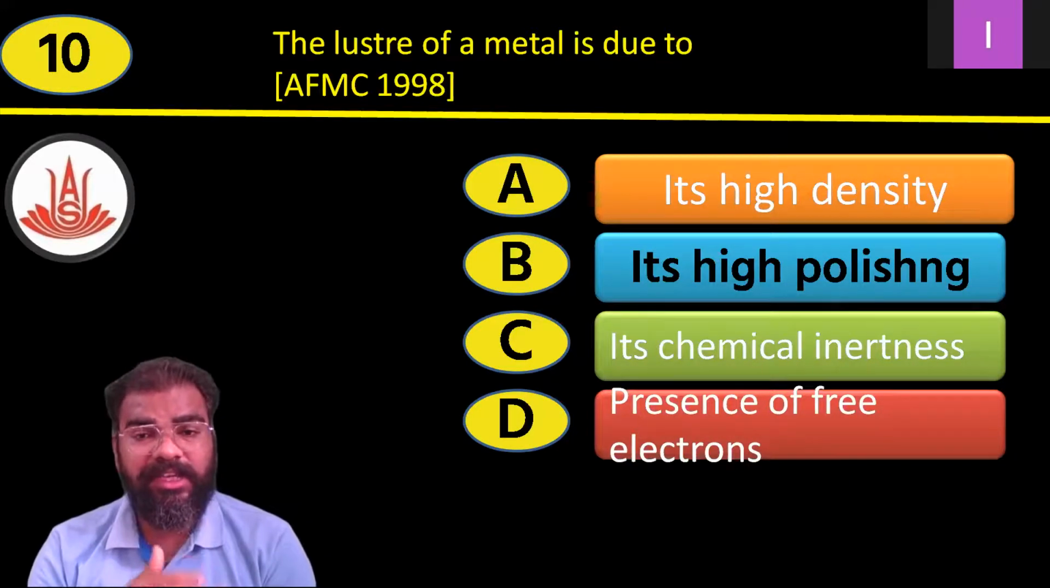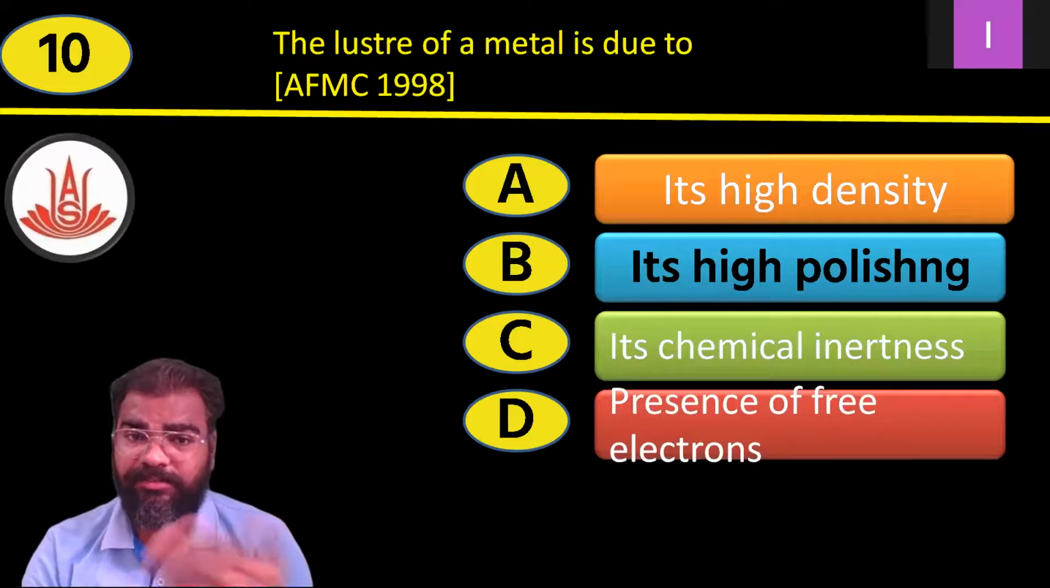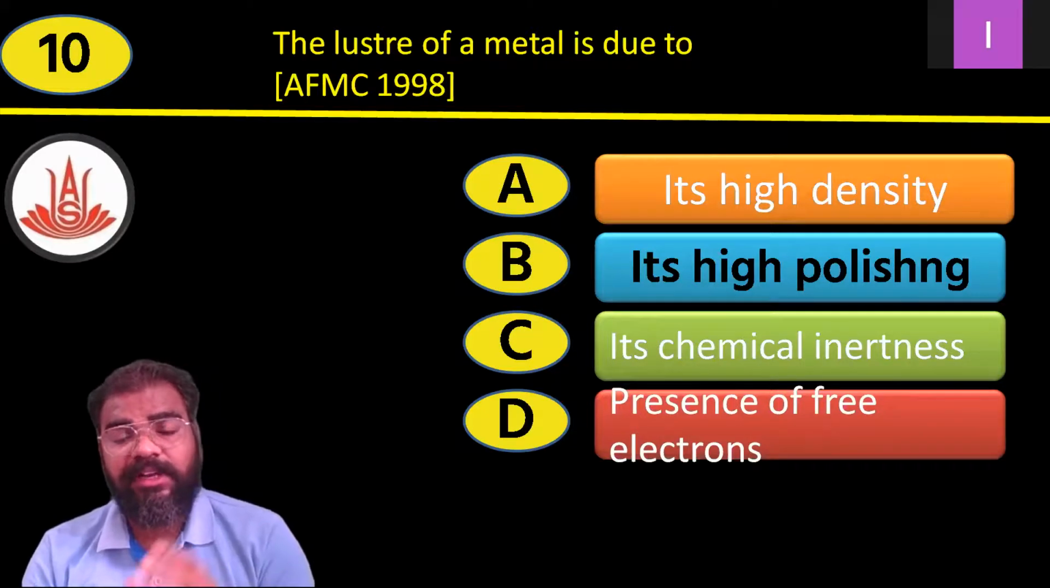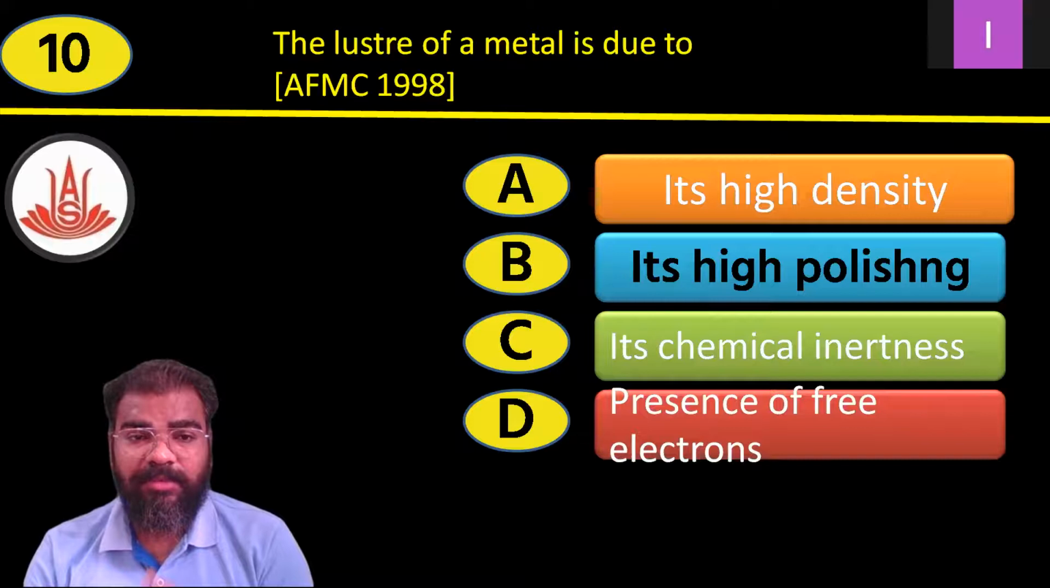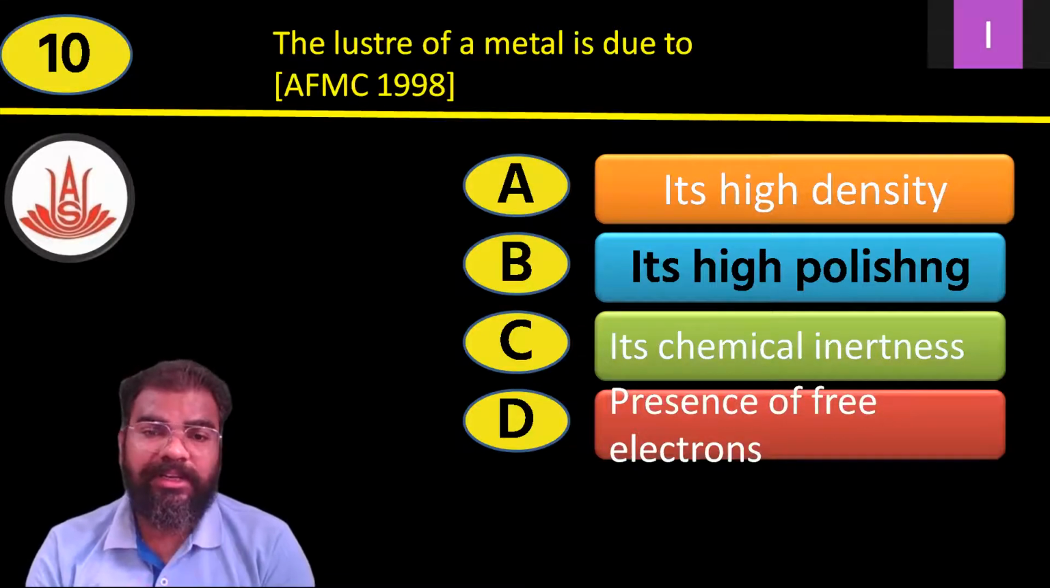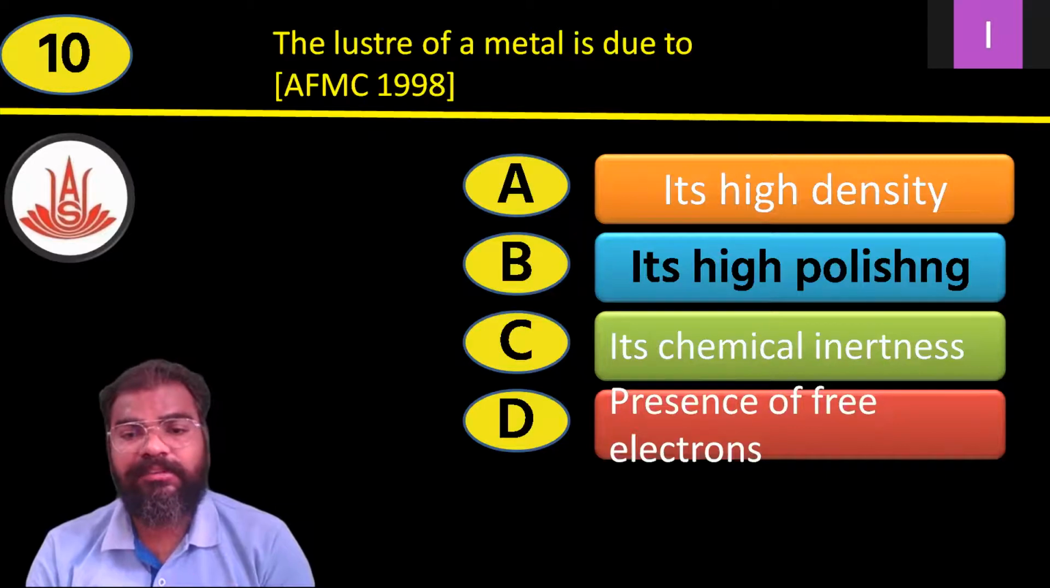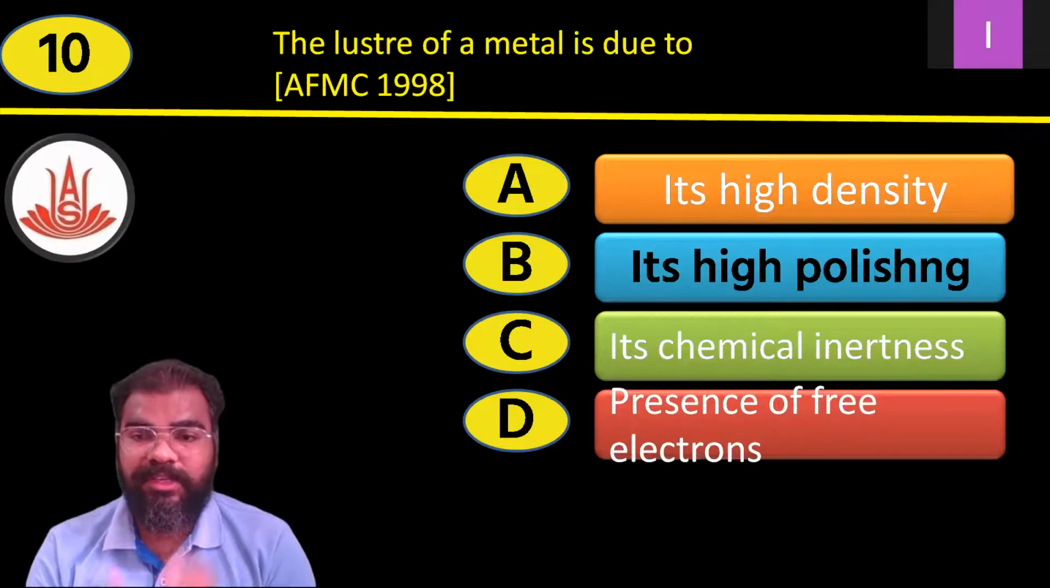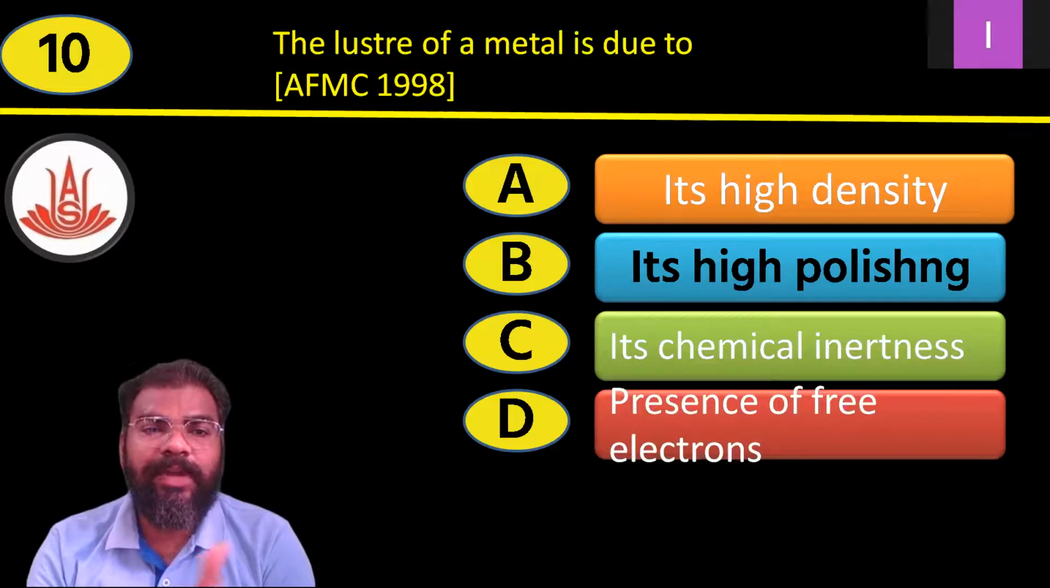Once again, its high density, because of that it possesses luster. Its high polishing, because of that it possesses luster, its chemical inertness, or else the presence of free electrons. These you can also imagine. This is a very easy question. The answer D, the presence of free electrons, will provide the luster to the metal.